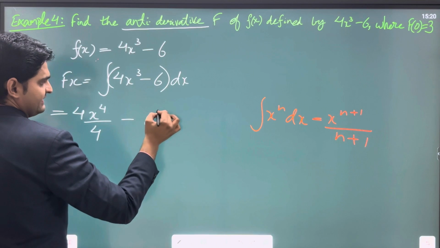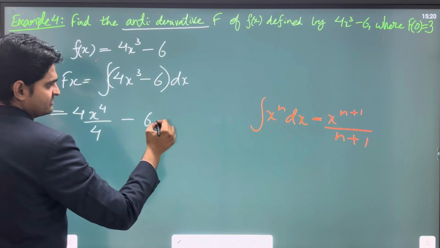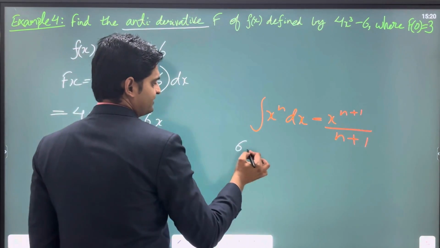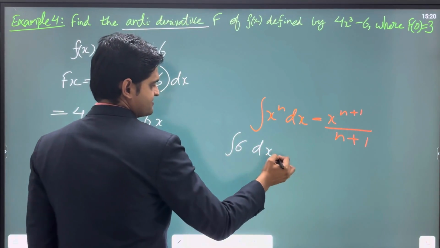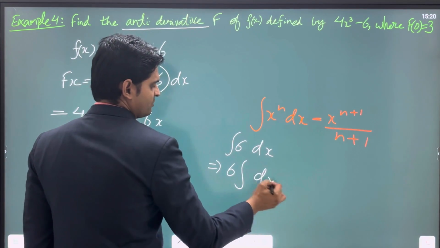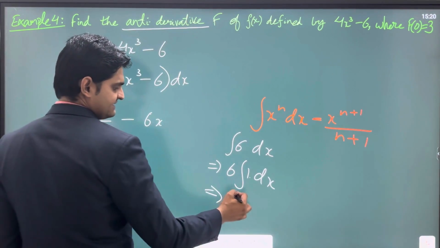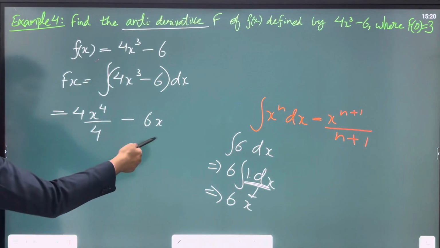Now minus 6. 6 is a constant, and the integration of 1 dx still remains, which can be written as x. If anyone has any confusion, let me write it here. Actually it was the integration of 6 dx. It was like this. So 6 being a constant, I took it outside, and since nothing is there, 1 is always there. So 6 into what is this? Just x. That is what I have written here.